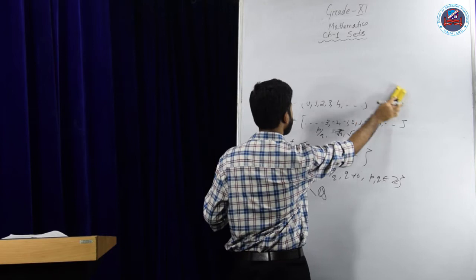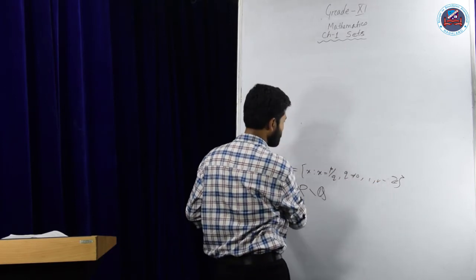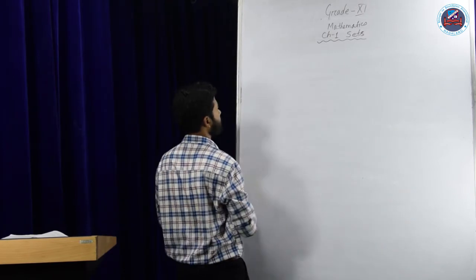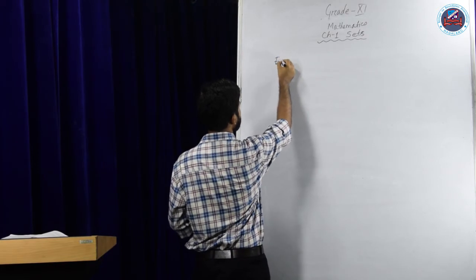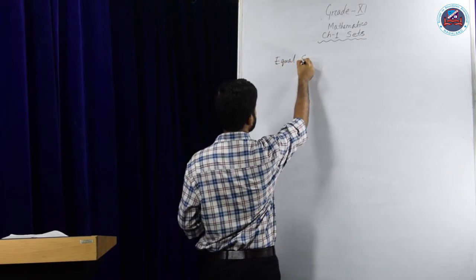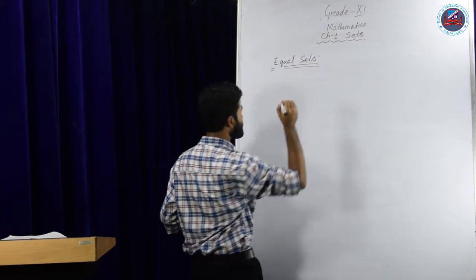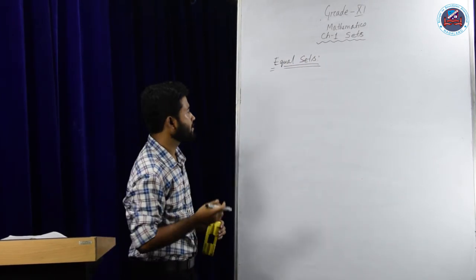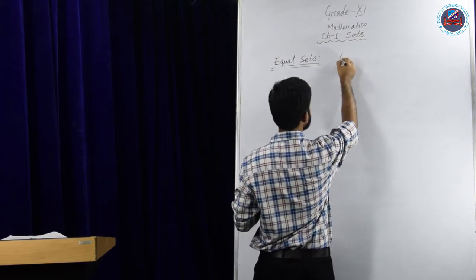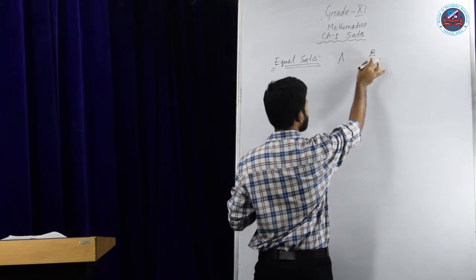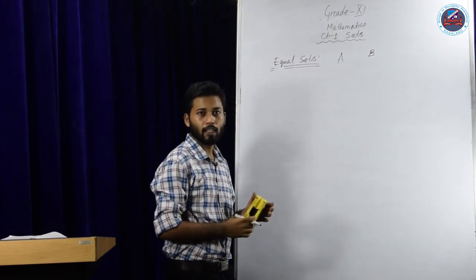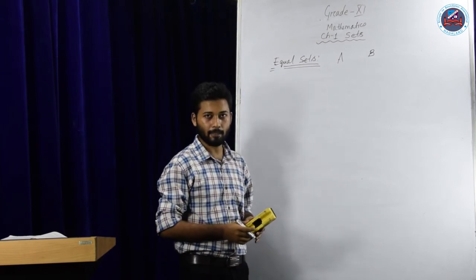Now let us see equal sets. So what is an equal set? Two sets are said to be equal. Let me take two sets A and B. So these two sets are said to be equal if their elements are same.